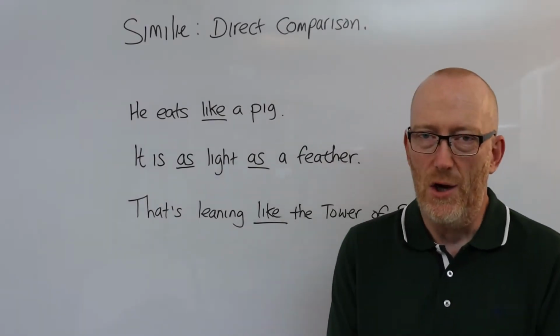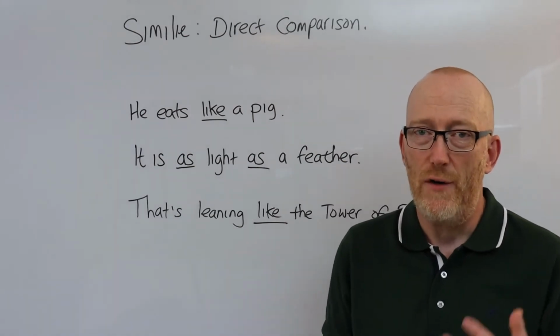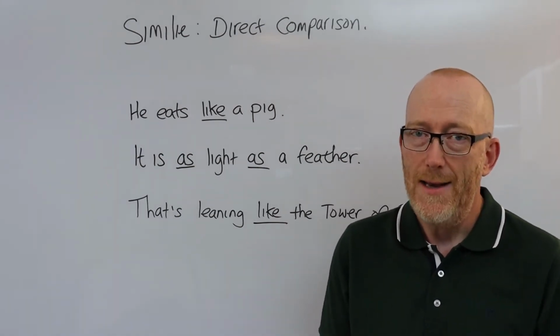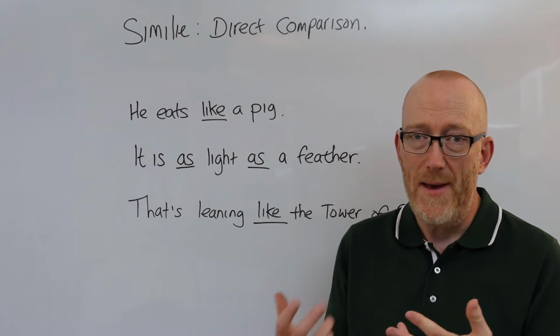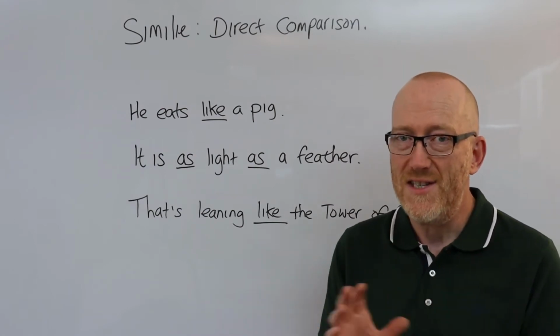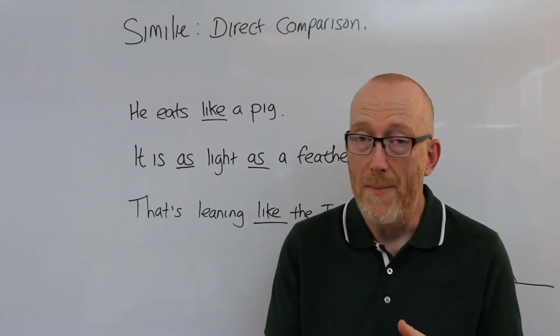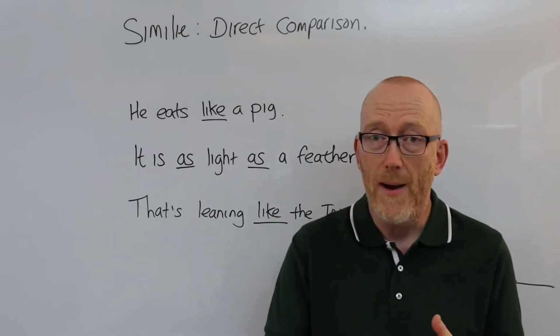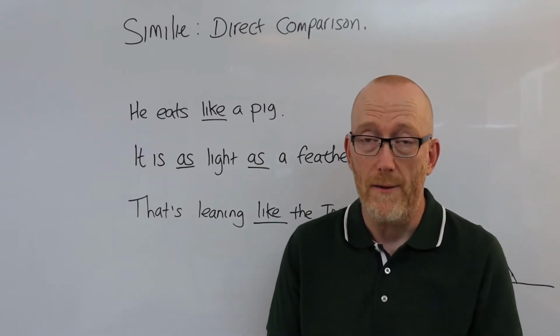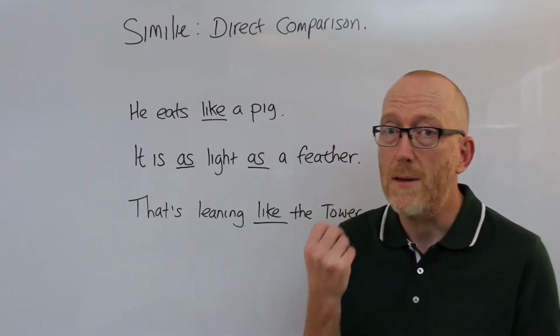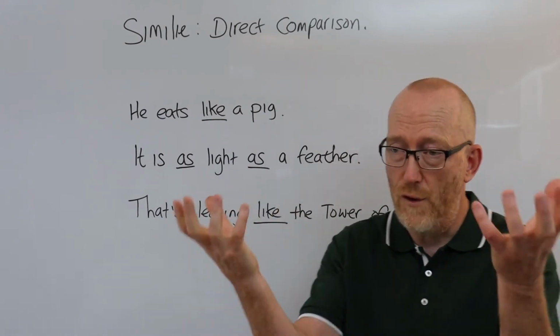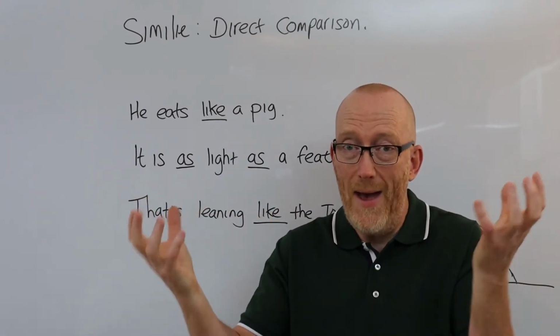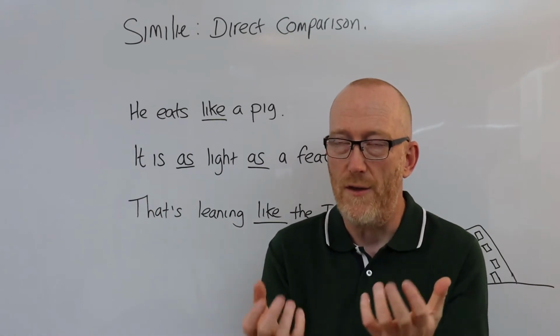So now let's take a look at some examples of simile. Now, as I mentioned before, simile and metaphor are pretty much the same thing. The main difference is we have direct comparisons and indirect comparisons. Similes allow us to make a direct comparison. So we're taking two unrelated objects and we're comparing them directly with each other.